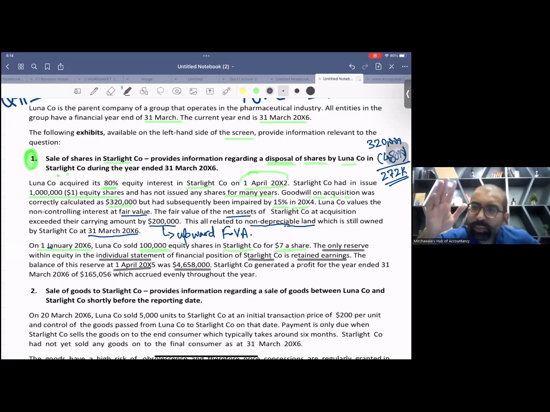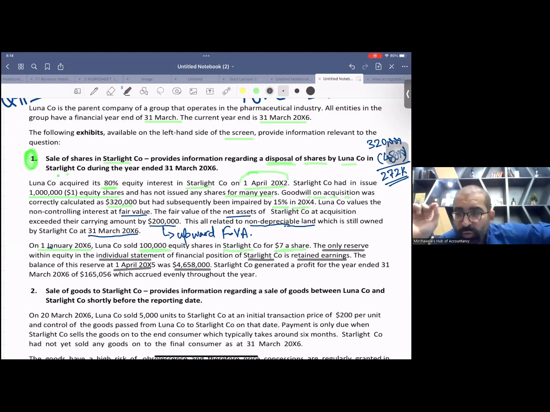Whenever you do any disposal transaction, you need net assets of that subsidiary at disposal date. So my dear student, disposal date is 1st January X6. Be careful. But they have given you retained earning of 1st April X5, and that is also from individual books.